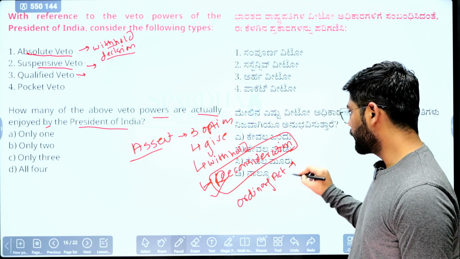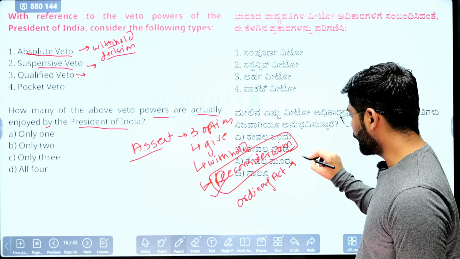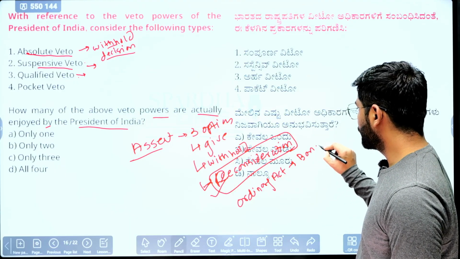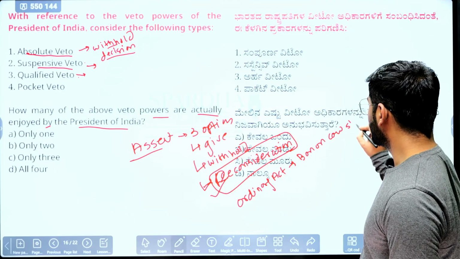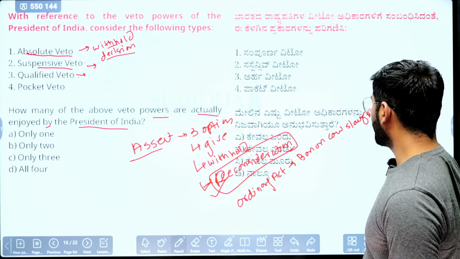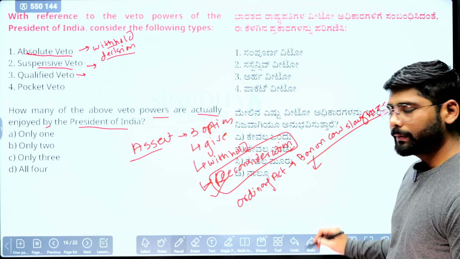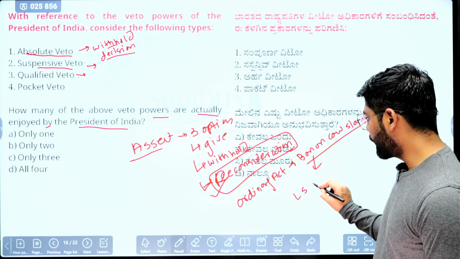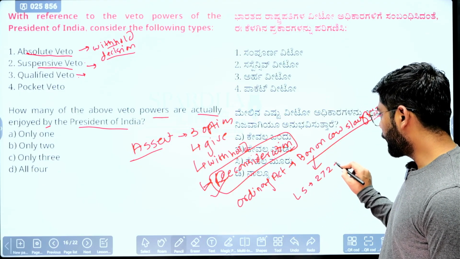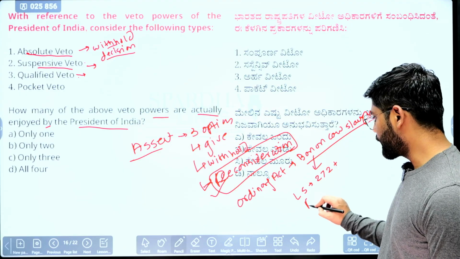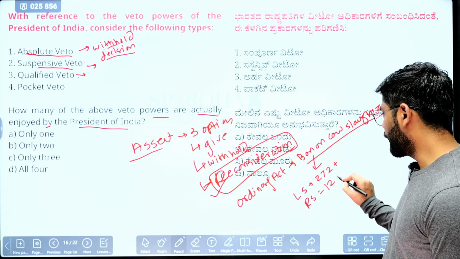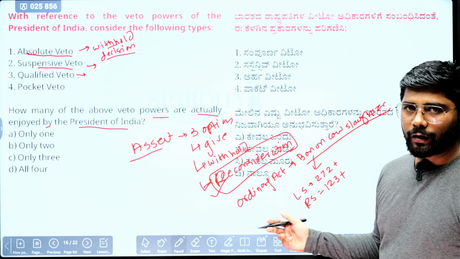For example, there is an act for the ban on cow slaughter. To pass this particular act, what does the Parliament need to do? In Lok Sabha, they need to pass it with a majority of 272 plus. In Rajya Sabha, they need to pass it with a majority of 123 plus. This is an ordinary majority.